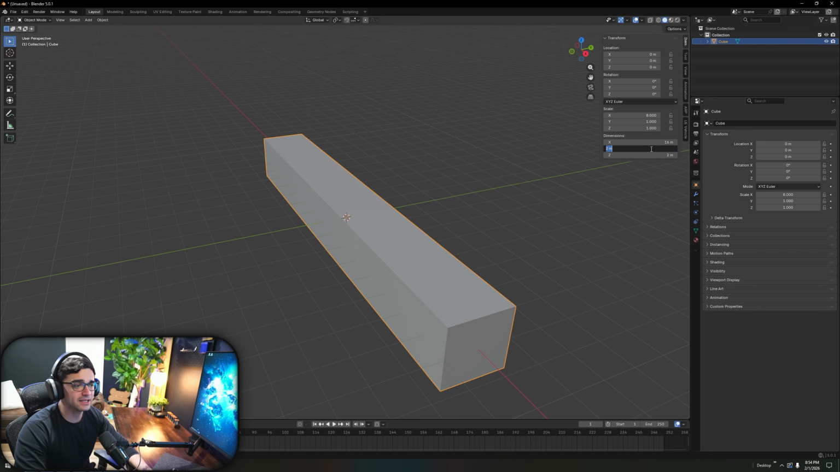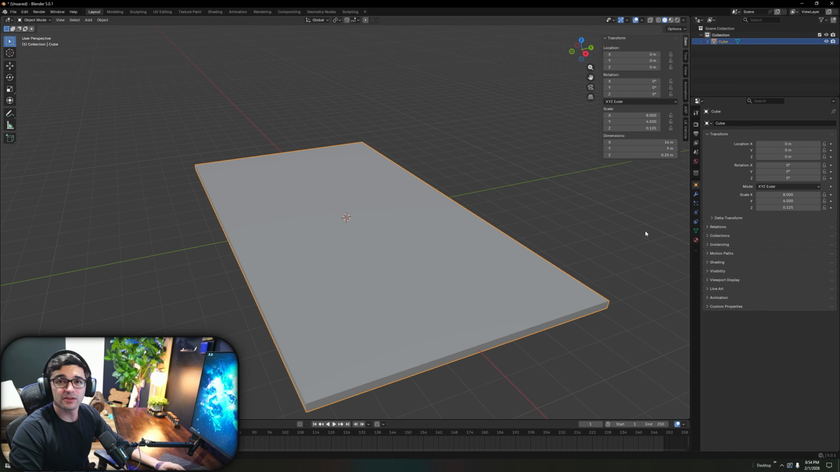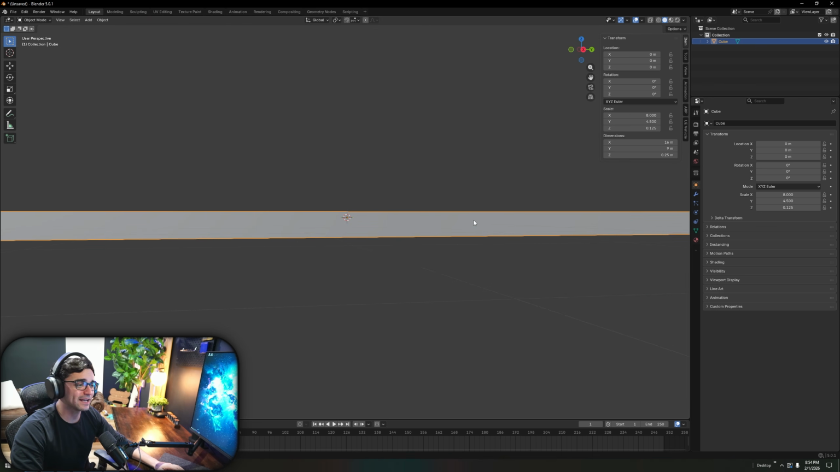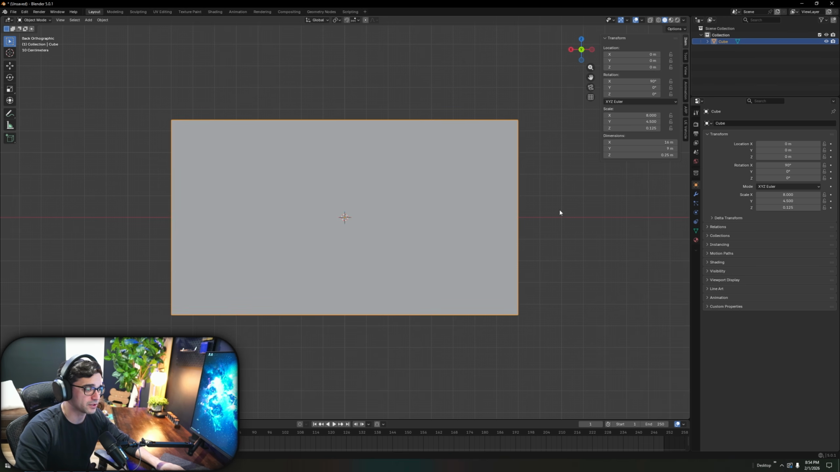X is going to be 16, Y will be 9, and Z will be 0.25. The reason Z is 0.25 is because it adds a little bit of thickness, and that little thickness matters when we do the shatter because it'll give it a little bit of depth, and it won't look like paper thin things falling to the floor. Other than that, we're going to change our rotation to 90 here, and that's going to stand it up and face it forward just like that.